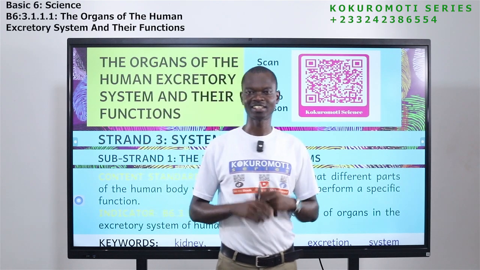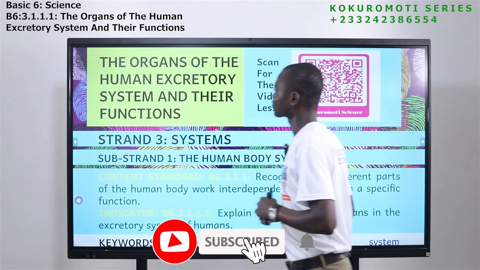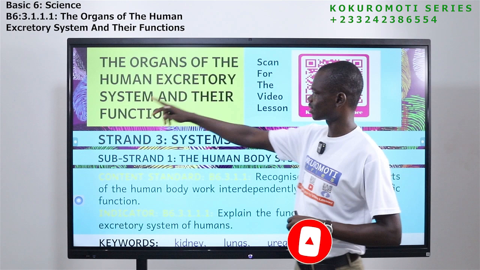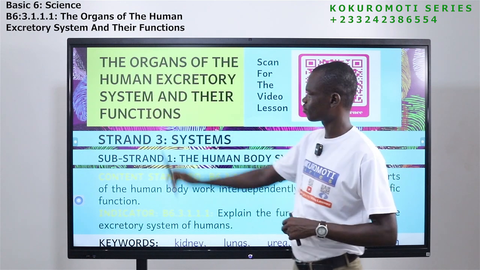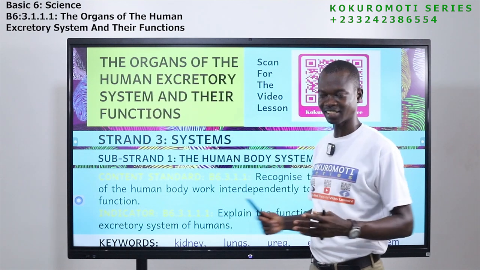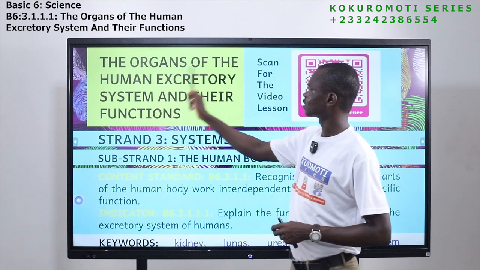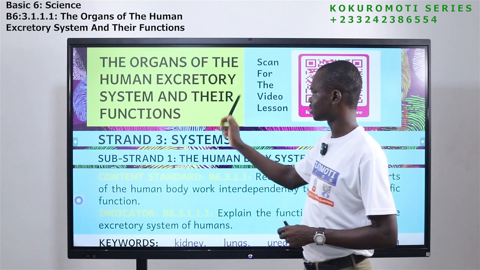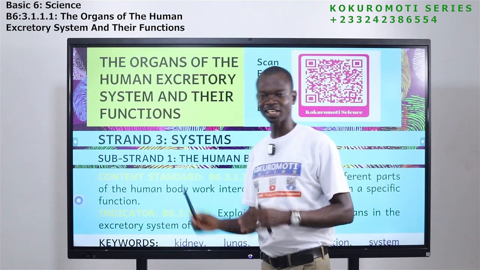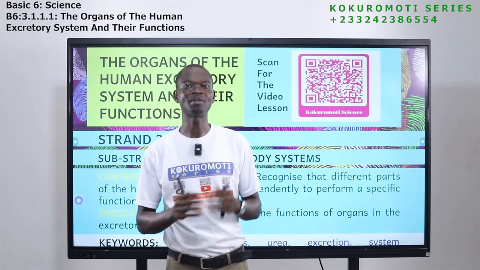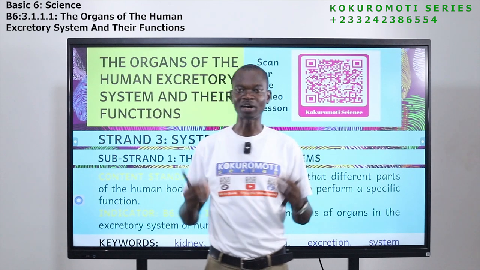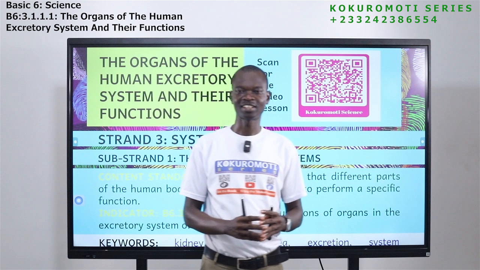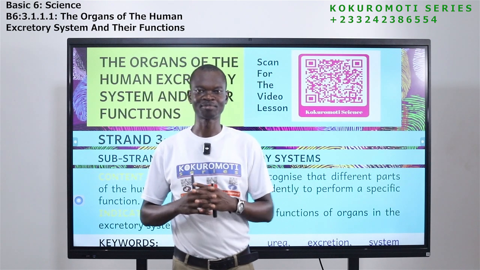Science for Basic 6. And let's look at the topic. The organs of the human excretory system and their functions. Let's take it again. The organs of the human excretory system and their functions. So today, our lesson is about human beings, the excretory system of human beings, and the functions of it.